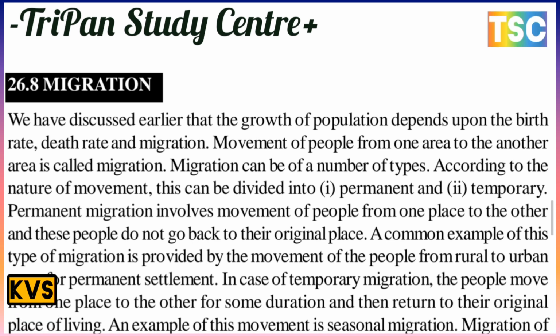Permanent migration involves the movement of people from one place to another, and those people do not come back to the original place. I repeat again: what is permanent migration? It involves movement of people from one place to another, and they do not go back to the original place. A common example of this type of migration is the movement of people from rural to urban areas for permanent settlement.